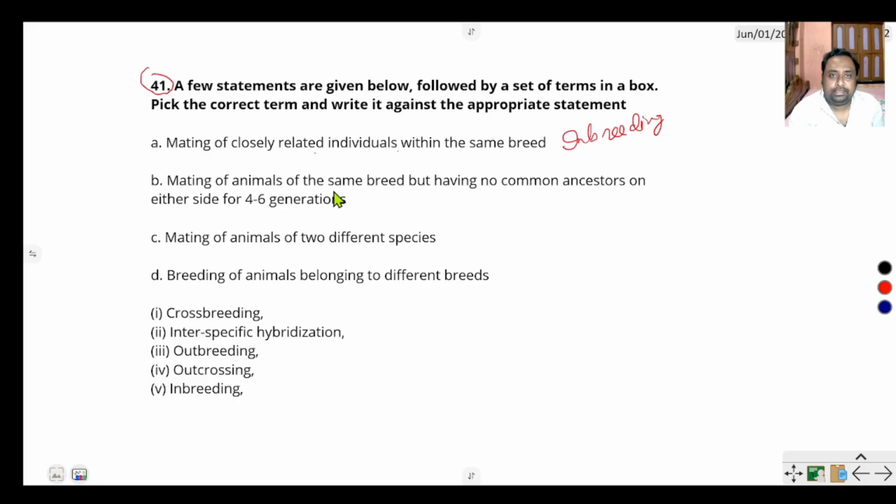Mating of animals of the same breed but having no common ancestor on either side for 4 to 6 generations, that is outcrossing, that is 4.